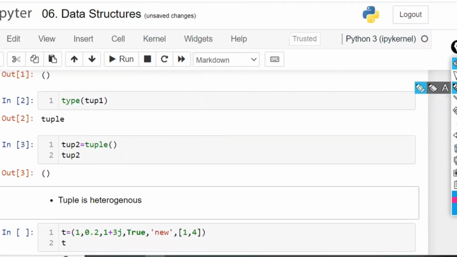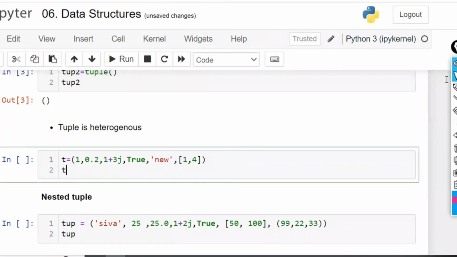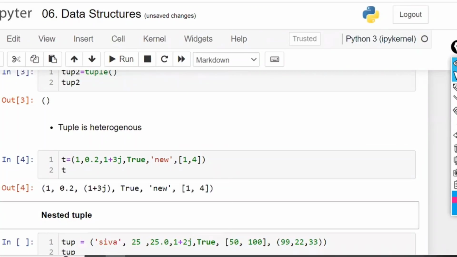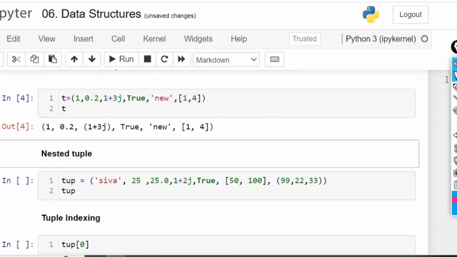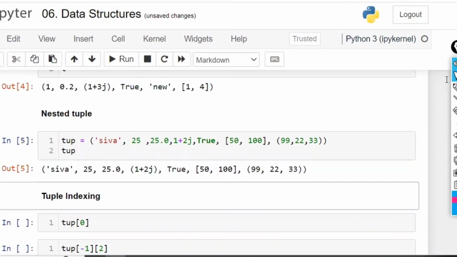Okay. Now, a tuple is also heterogeneous, similar to a list, where you can have multiple data types as the elements or items: int, float, complex, boolean, string, and list also. You can have anything. The choice is yours. Similar to a list, within a tuple, if you have one more tuple, it is a nested tuple, the same way as the nested list. Within the tuple, if one of the items is a tuple, it is called a nested tuple.